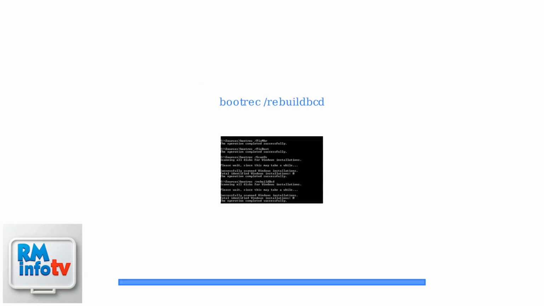Start with bootrec /fixmbr to repair the master boot record. Next, run bootrec /fixboot to repair the boot sector. This command writes a new boot sector to the system partition. Finally, execute bootrec /rebuildbcd to rebuild the boot configuration data. This scans for Windows installations and recreates the BCD store. These commands rebuild the critical boot files needed for Windows to start properly. If successful, restart your computer and remove the USB drive.